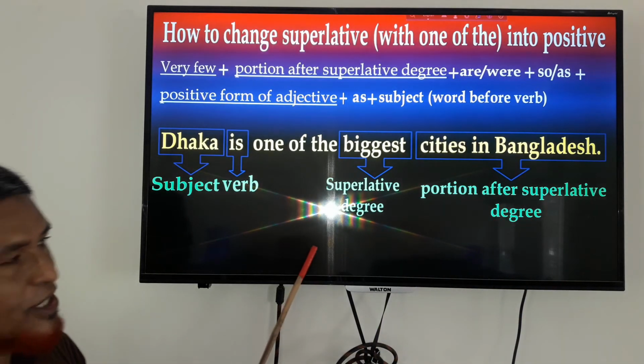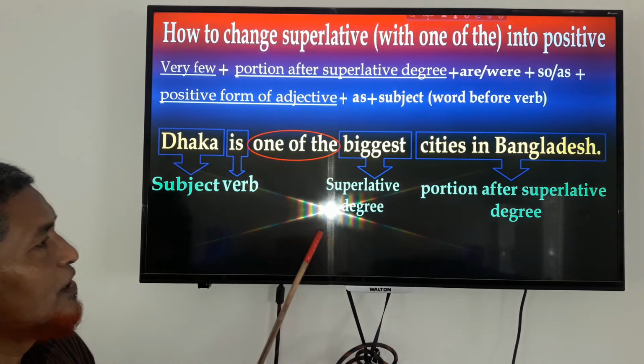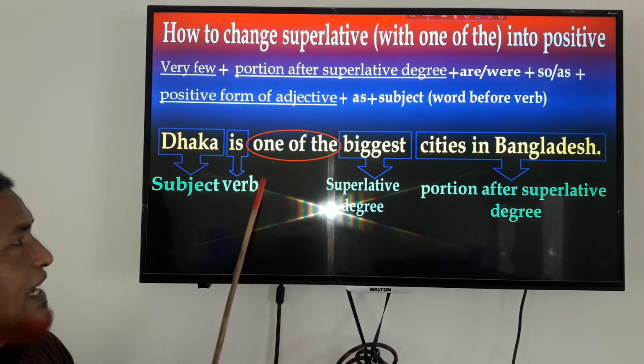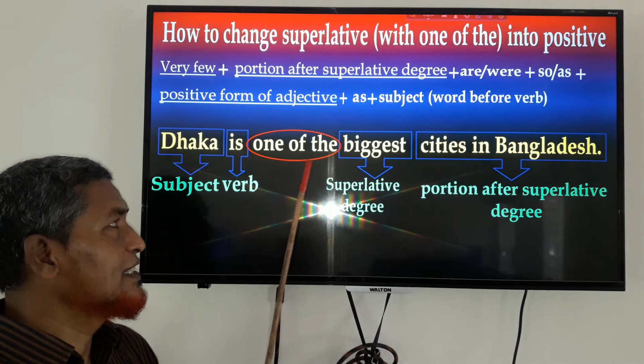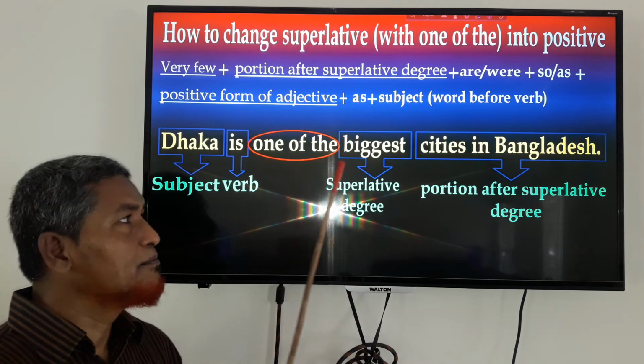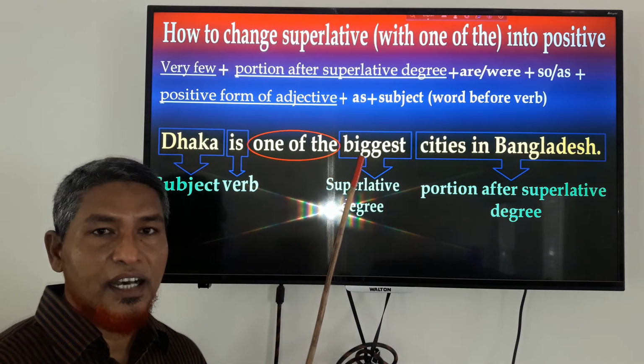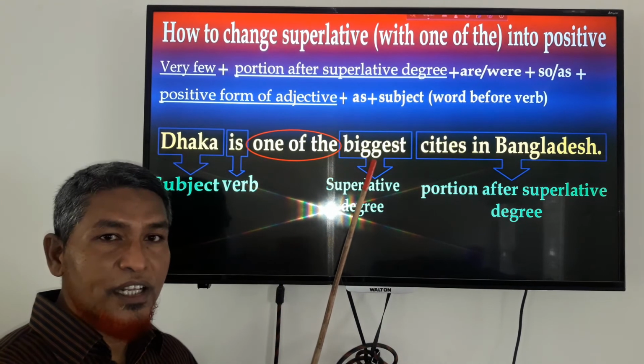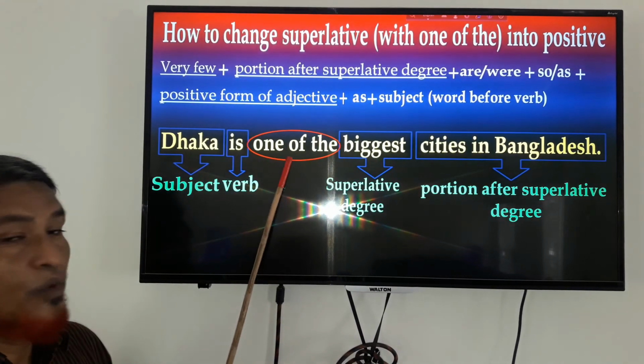If you change it, you will have to follow the rule. Here "one of the" comes before "biggest", before the superlative form.